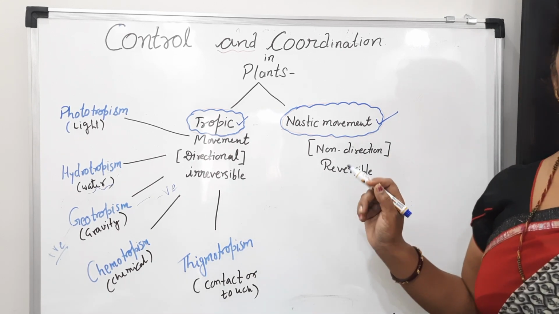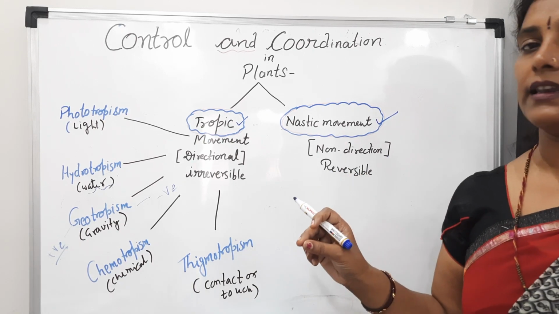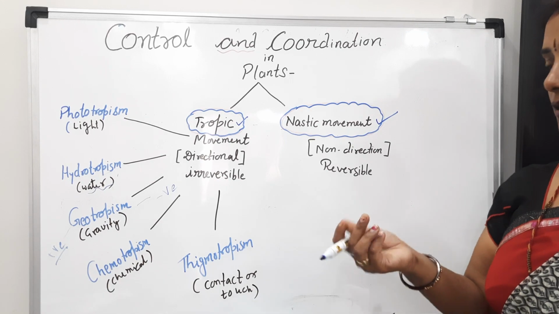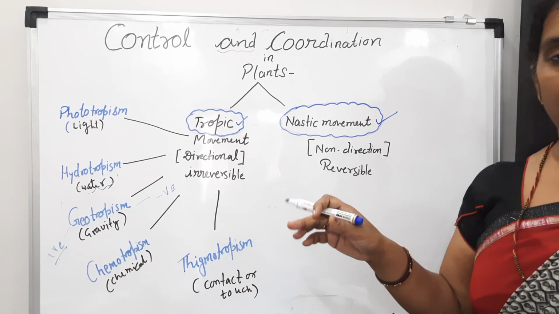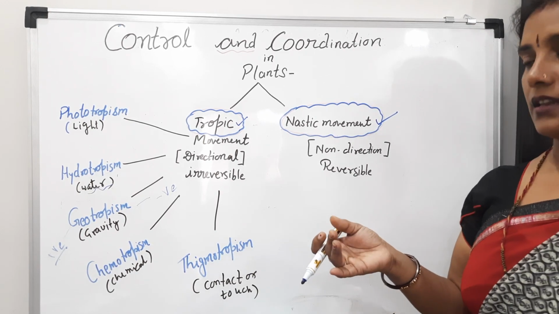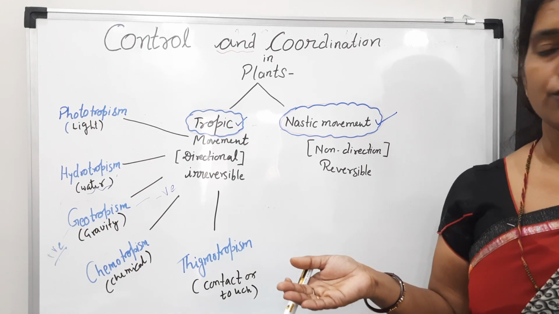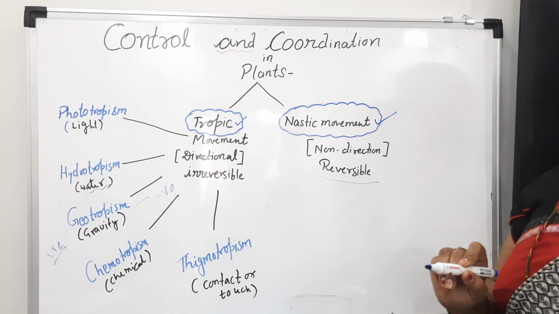And in case of Venus flytrap or pitcher plant, when insects sit on the leaf of the plant, this leaf acts as a lid and it closes. And in absence of insects or any external factors, the leaves again open. So these are the nastic movements and this is reversible.